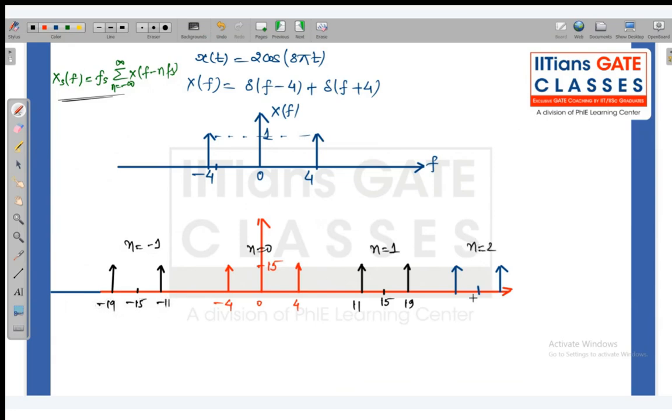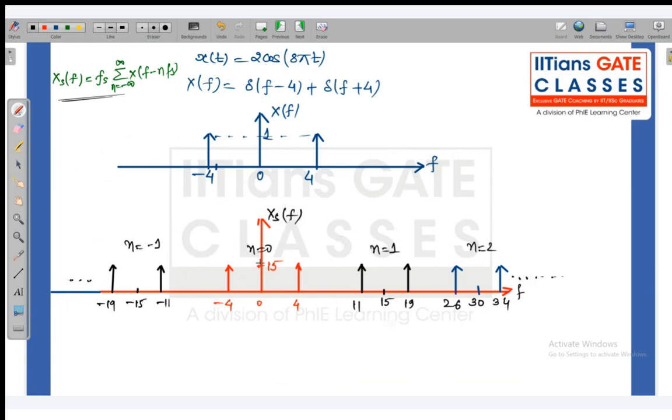For n equal to 2, it is shifted to 30, giving 34 and 26. This continues up to plus and minus infinity. This is your sampled spectrum Xs(f).